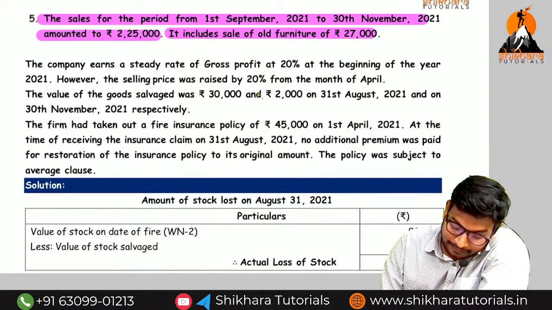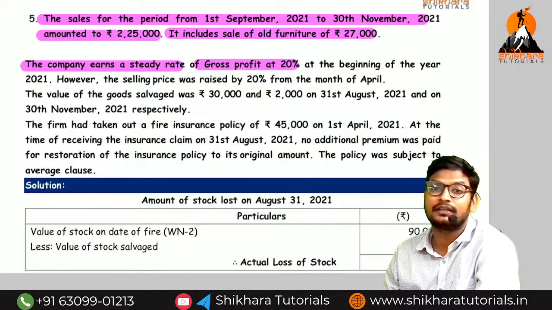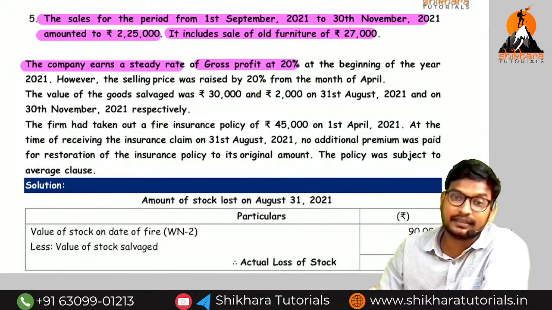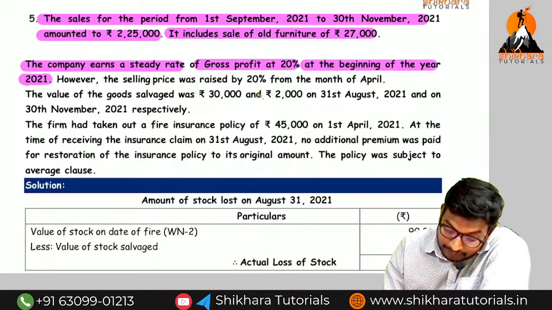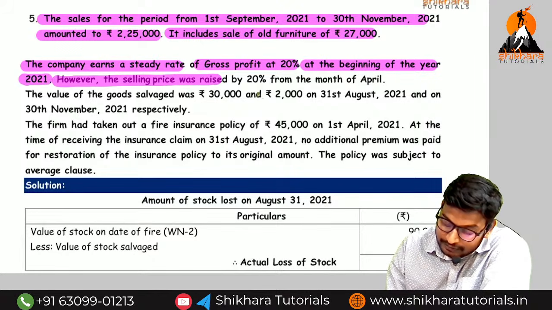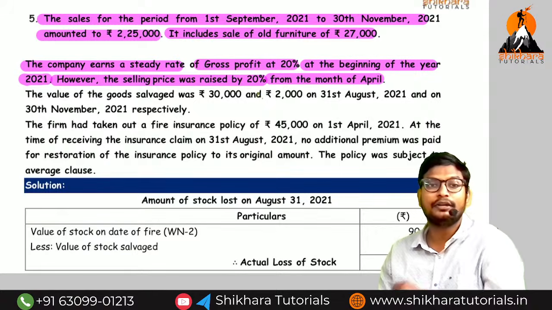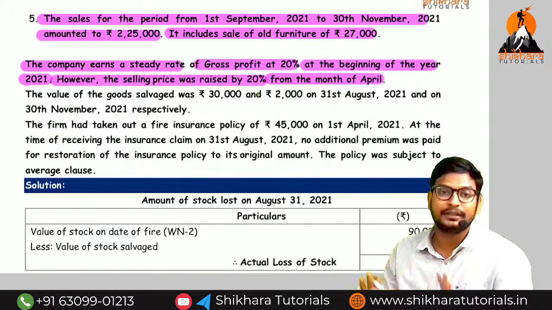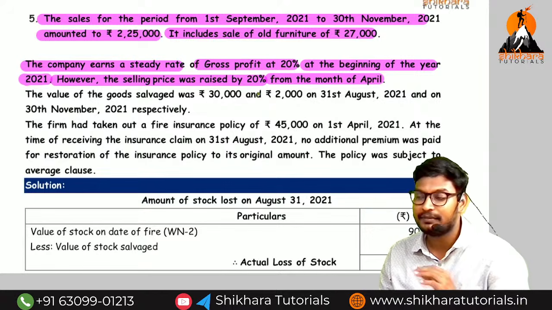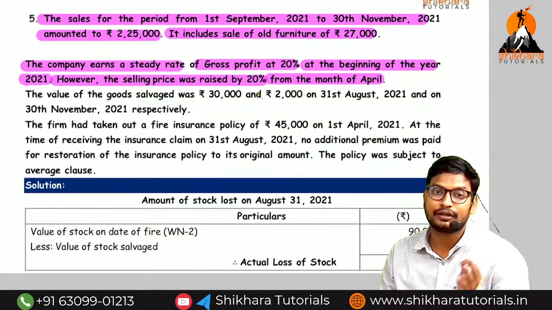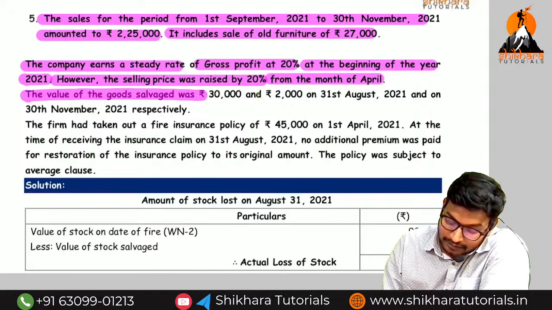1,98,000. The company earns a steady rate of how much gross profit? 20%. That means no need to prepare the previous year trading account at the beginning of the year 2021. However, the selling price was raised by how much? 20% from the month of April. So they have mentioned the selling price raised by 20%. They did not mention it compared to the previous year level. If they mention the previous year level, it is the same as question number 4.